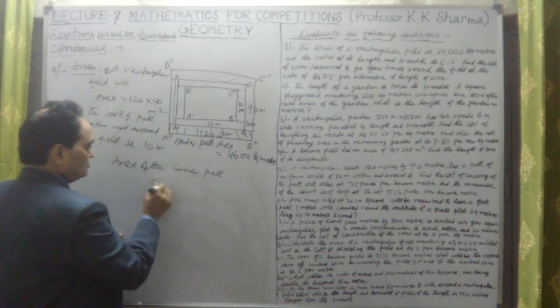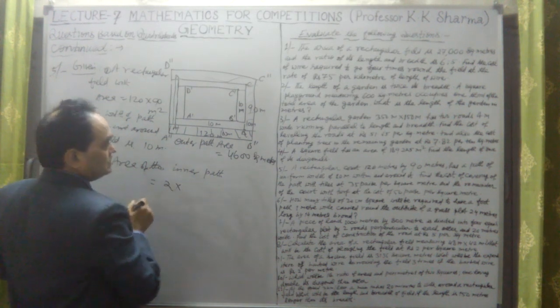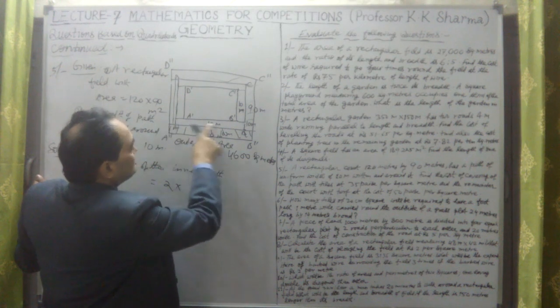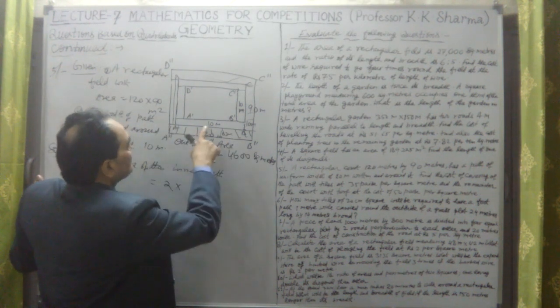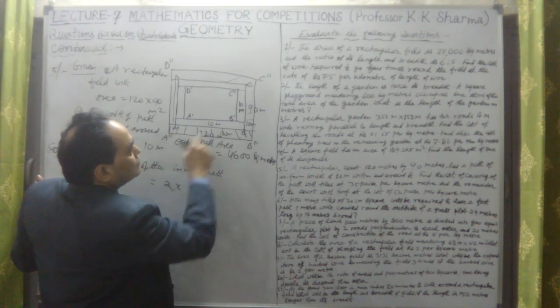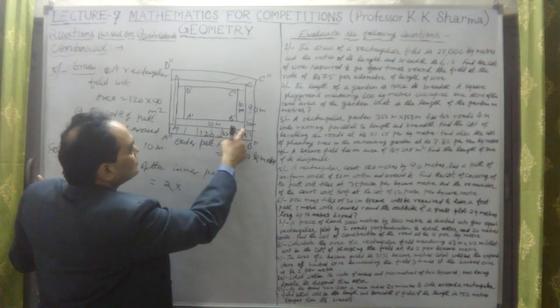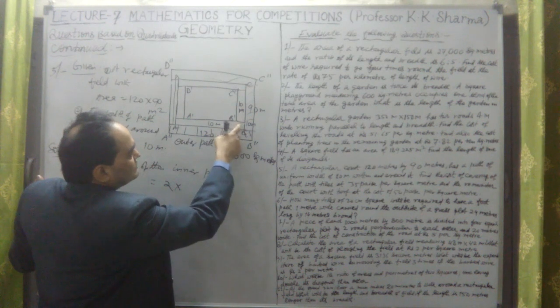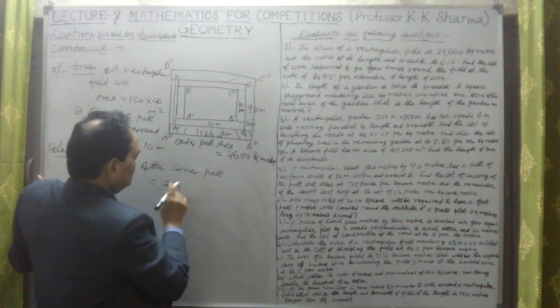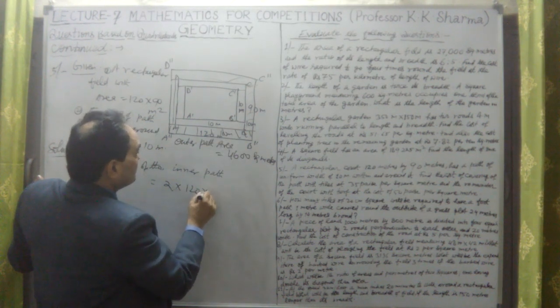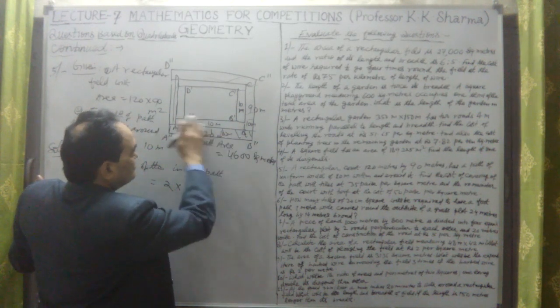Area of the inner path is equal to 2 into length. This length is 120. Why? Because we have not to subtract any length here, into 10. 120 into 10, because the total length was 120.